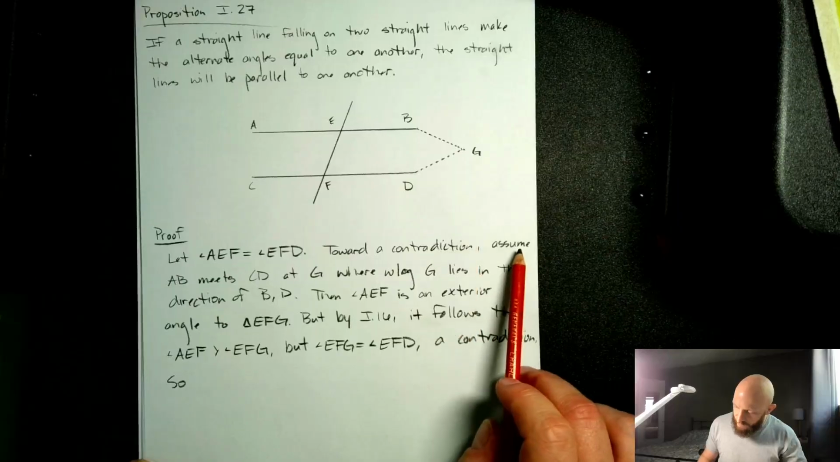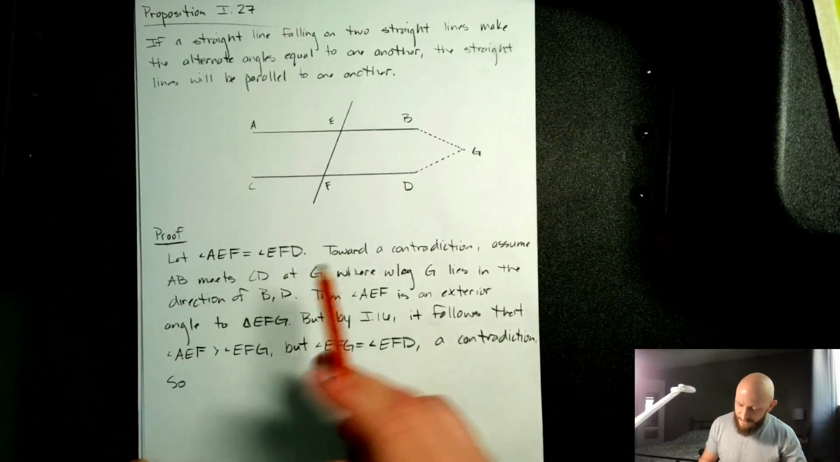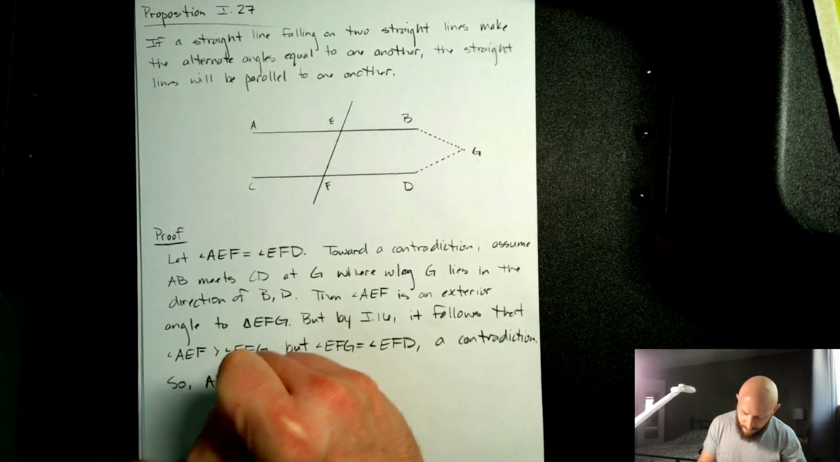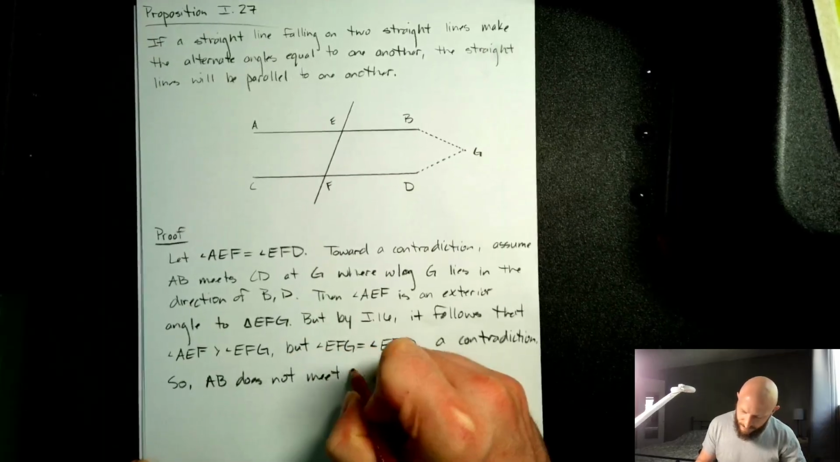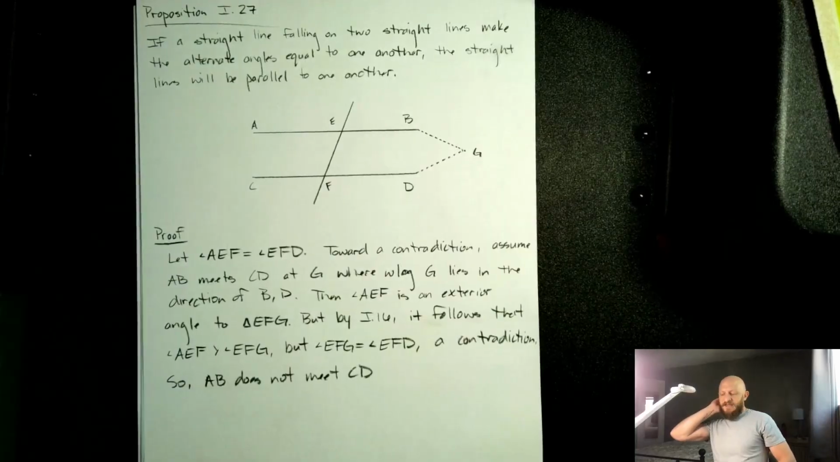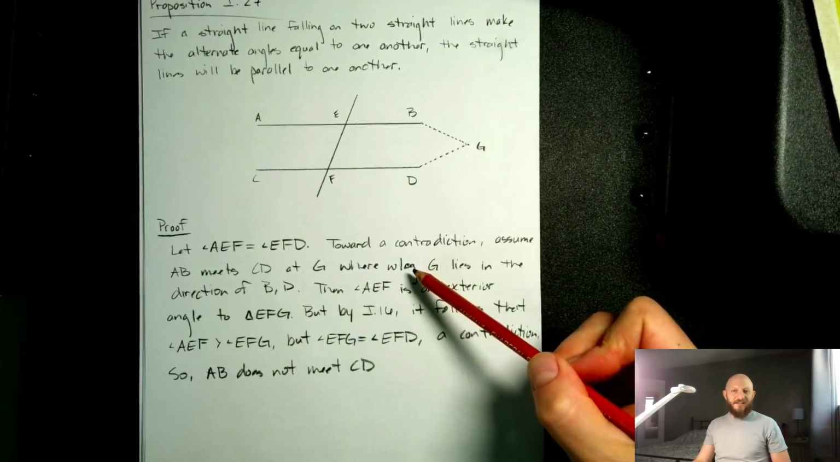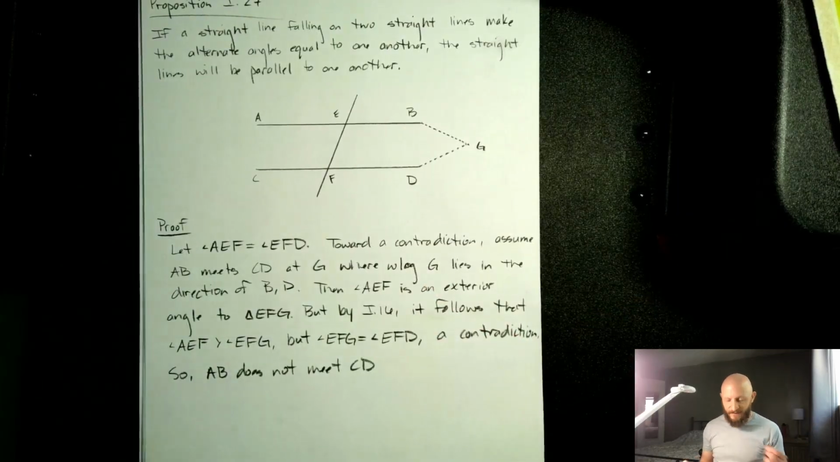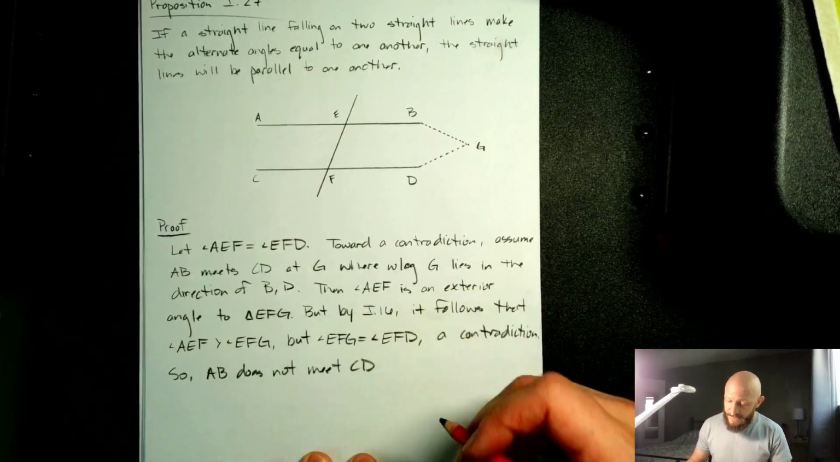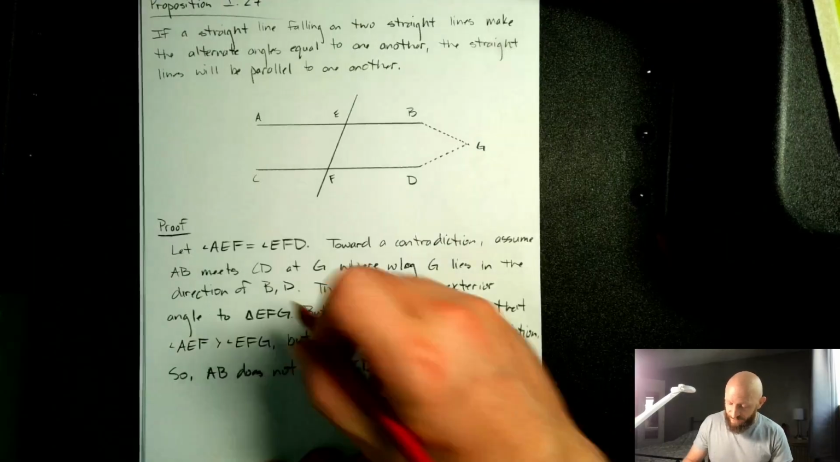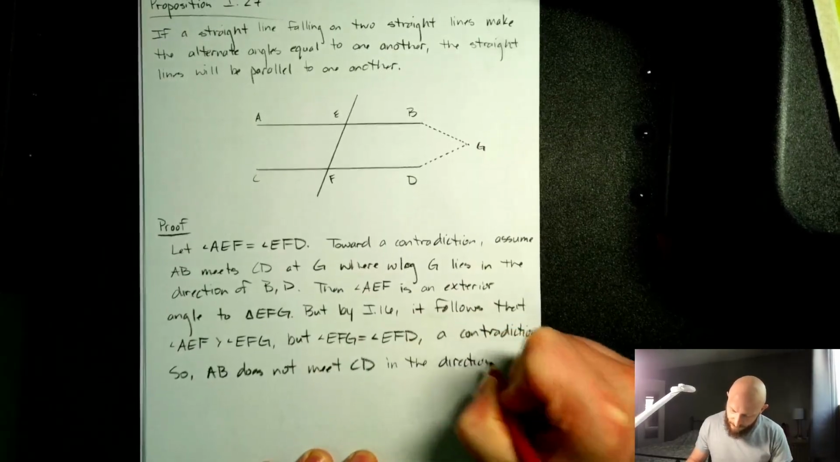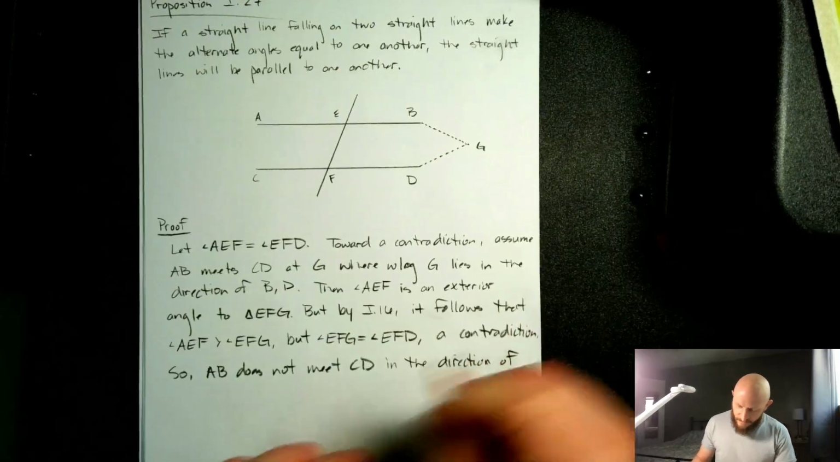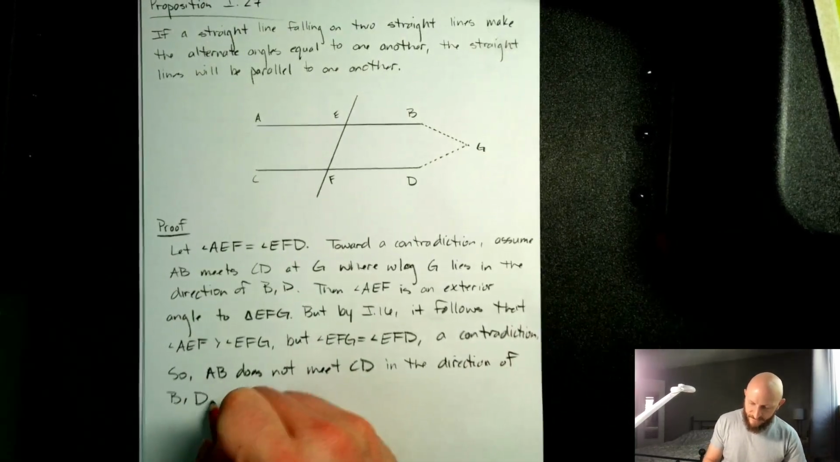Where was the assumption that we made? It was assuming that AB meets CD. So AB does not meet CD. And even though I said without loss of generality, to shore it up, we can say AB does not meet CD in the direction of B, D, because that's not actually a line, BD.